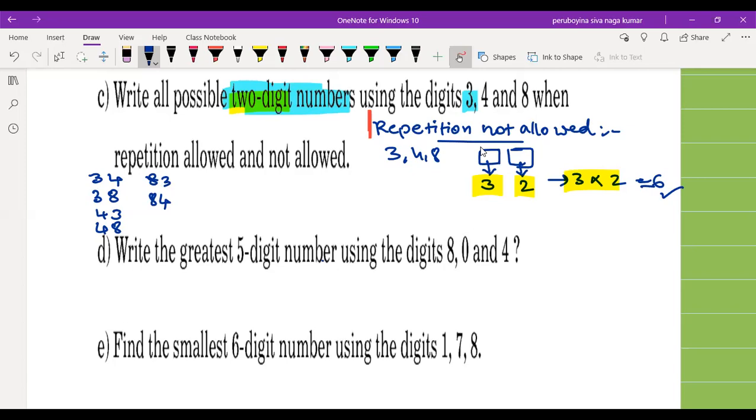Now the second case: repetition is allowed. What happens when repetition is allowed, to make a 2-digit number with the 3 given digits? Make a title here: repetition is allowed.